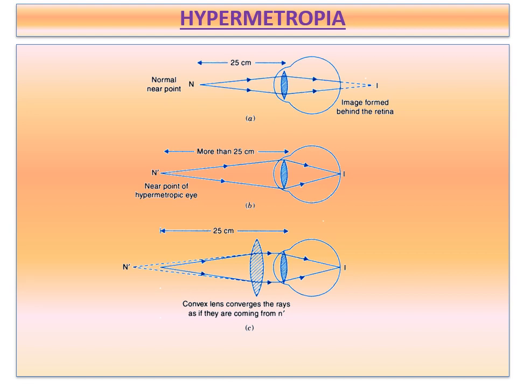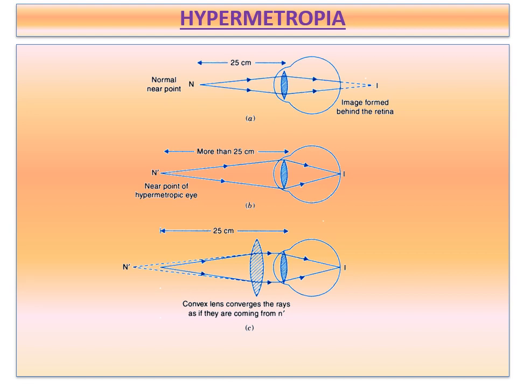Hence, the eye cannot see it clearly. In the other case, the eyeball is too short, so the distance between the retina and the eye lens is less than 2.5 centimeters. In this case also, the image is formed behind the retina, so the person cannot see the image clearly.